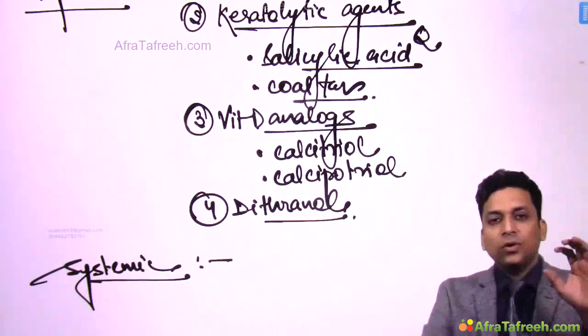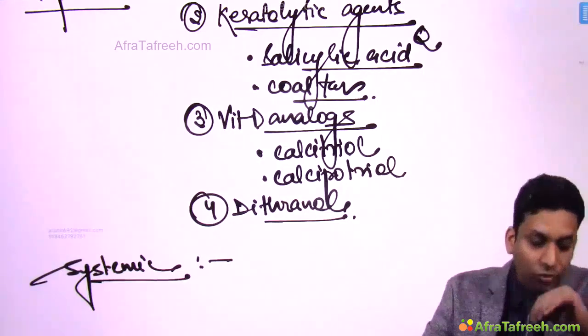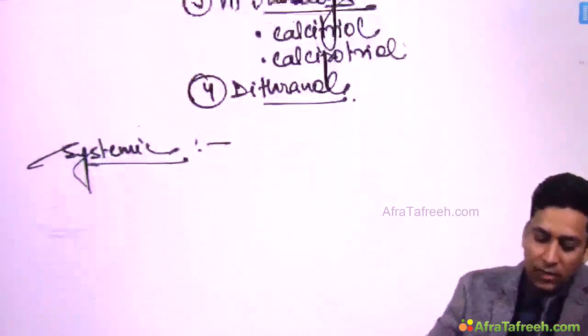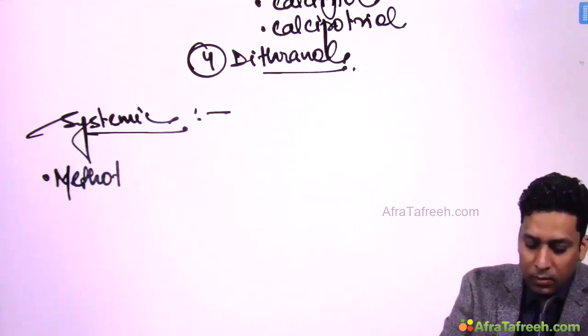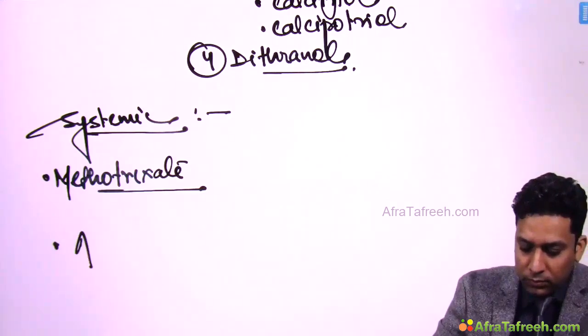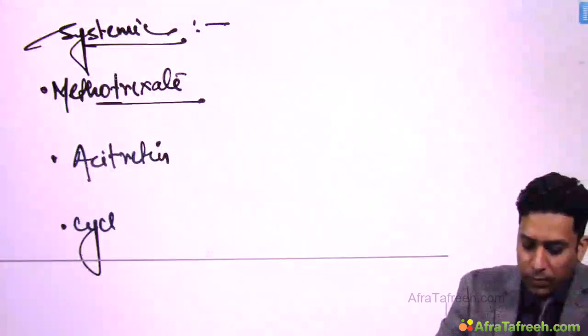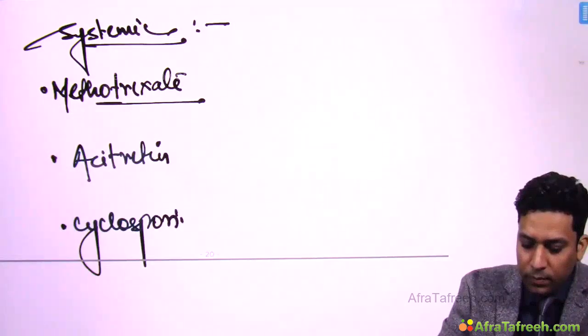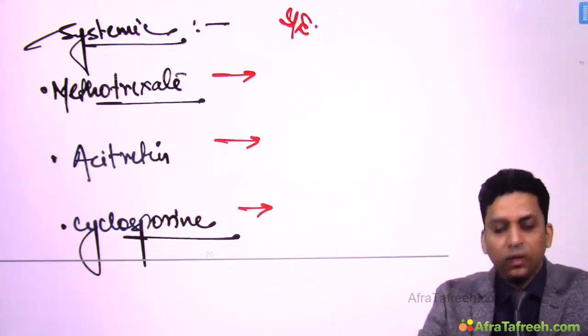So if the disease is localized and it is not very severe, you can simply treat with topical agents, but sometimes it is progressively increasing and it is severe, then you need to give systemic agents. The systemic agents which can be used are methotrexate, acitretin, cyclosporin. Now remember that these systemic agents, when they are used in psoriasis for a longer duration, because it is